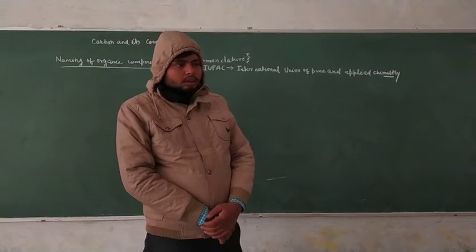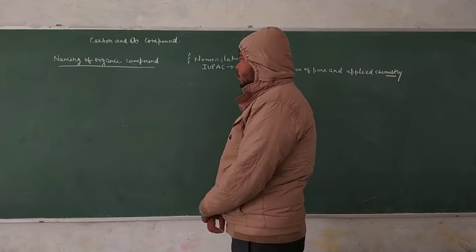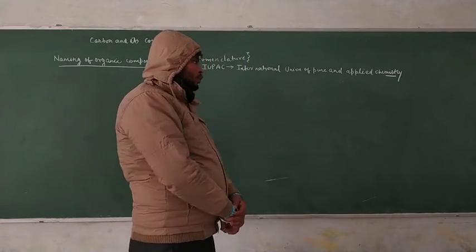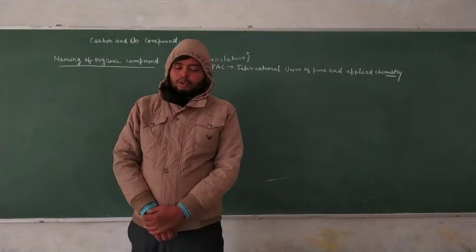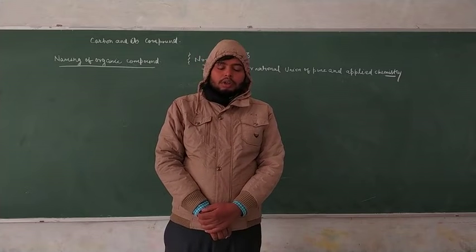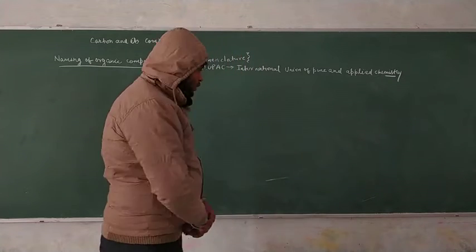The IUPAC naming of an organic compound is built from individual parts. We have to describe the prefix, the word root, the primary suffix, and the secondary suffix.